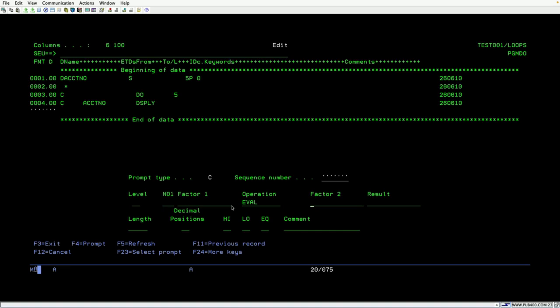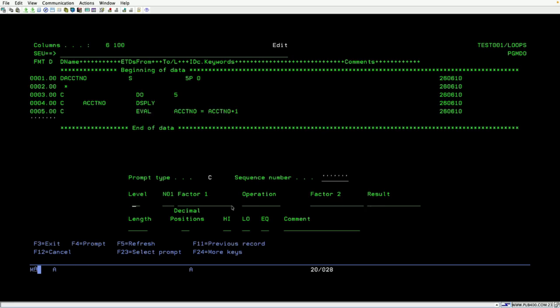So we have the EVAL operation code. The EVAL operation code is basically used to assign the value from one variable to another variable. EVAL can work if both data types are equal. So you can see I'm iterating ACCT number equal to ACCT number plus 1. Okay, enter.